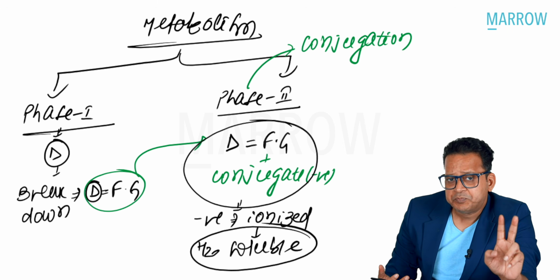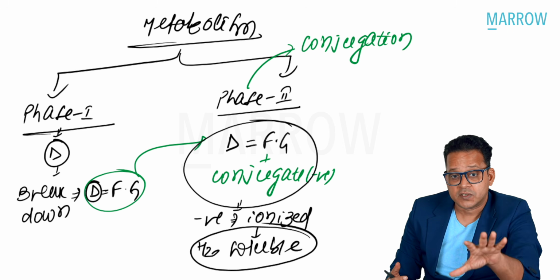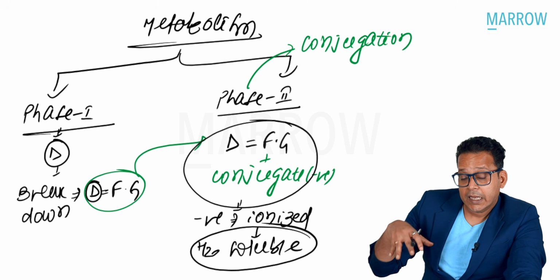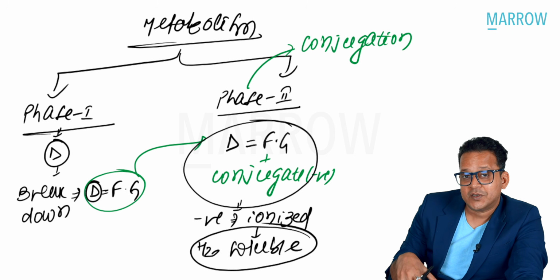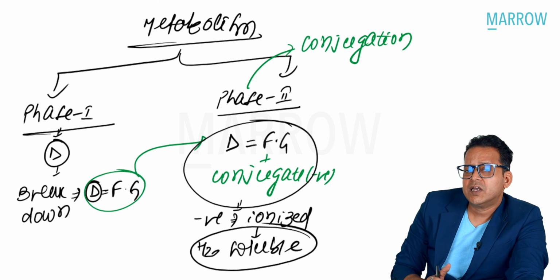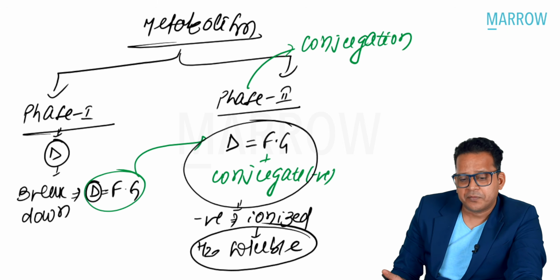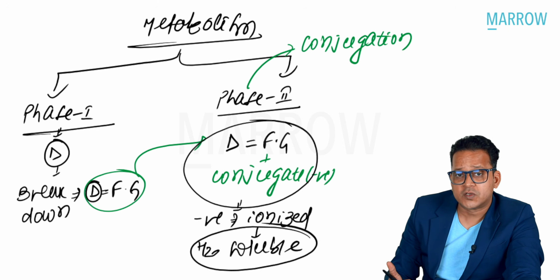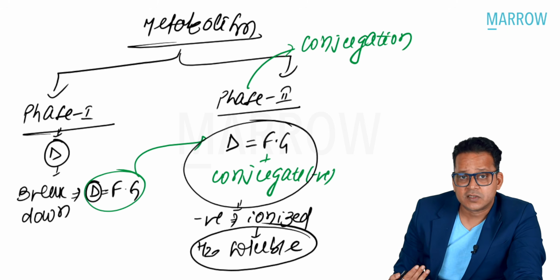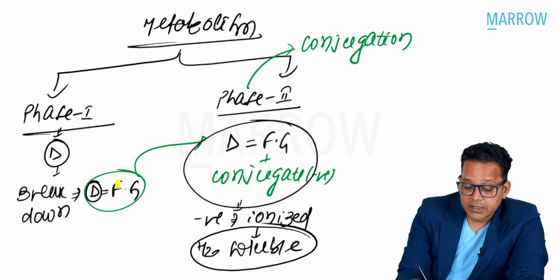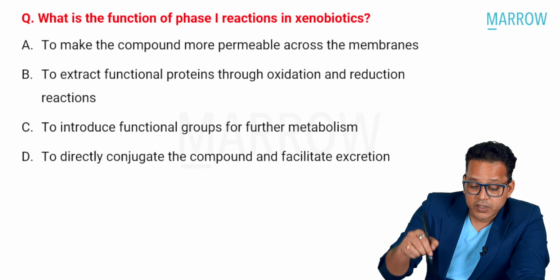So there are two things which are happening in metabolism. In phase 1, I break down the drug and I attach a functional group. In phase 2, I make the drug water soluble. Now, up until now, they had been asking what is the purpose of phase 1 and phase 2. Your answer was break down the drug or make the drug water soluble. But this time, I never thought they're going to ask this MCQ, but I have taught you this in Mero. They attach what? Functional group. Now look at the MCQ.